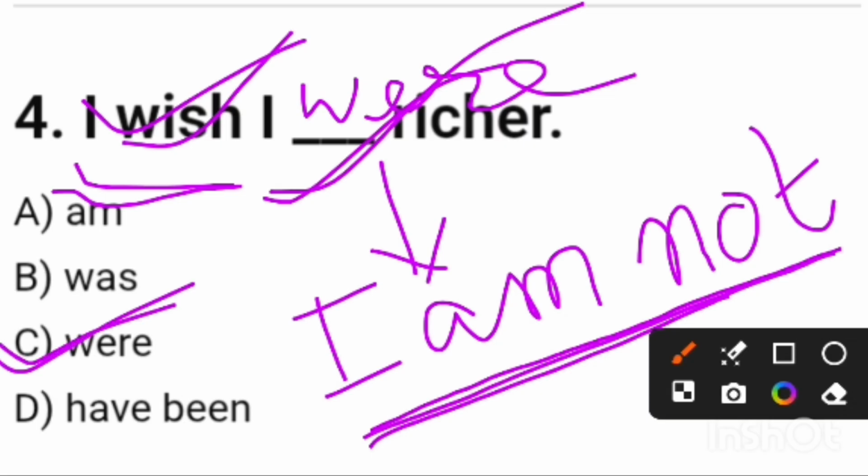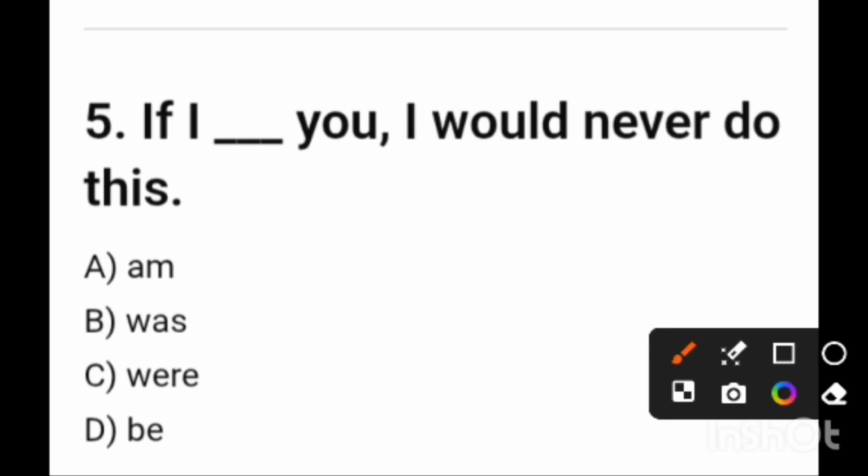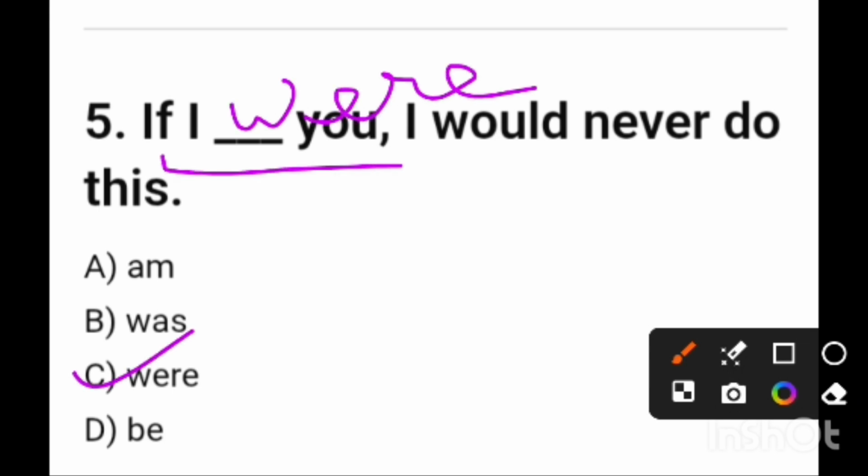Friends, I think you understand the situation. The same question: "If I blank space you, I would never do this." Friends, if I dash you, here we have to write down "were." If I were you. This is basically a conditional sentence. This is type 2 condition. And this part, you can see, is imaginary. It is present subjunctive form, present subjunctive mode.